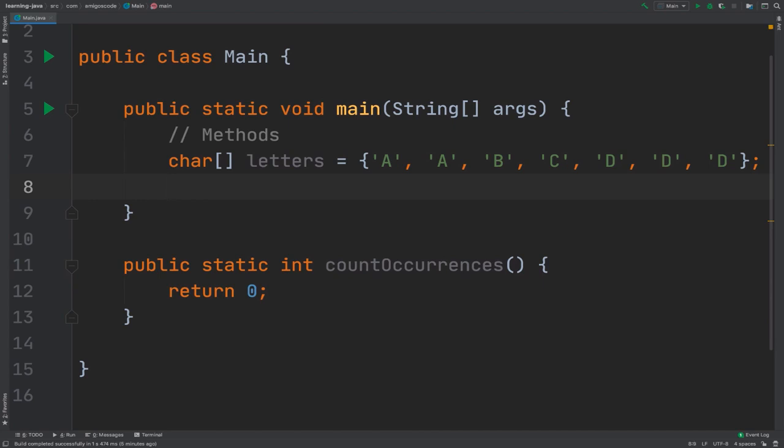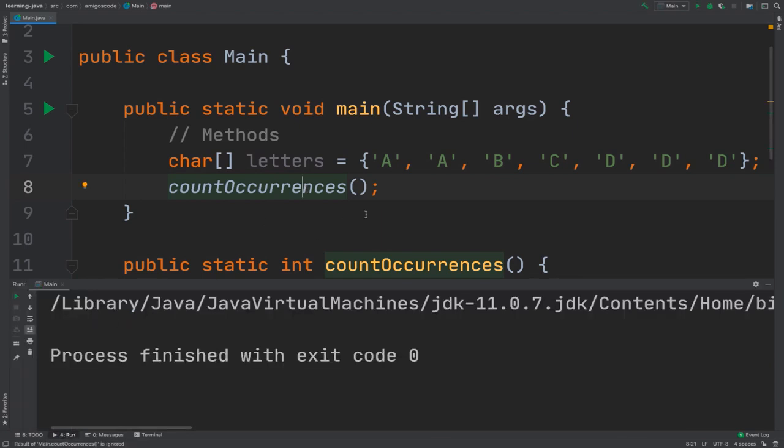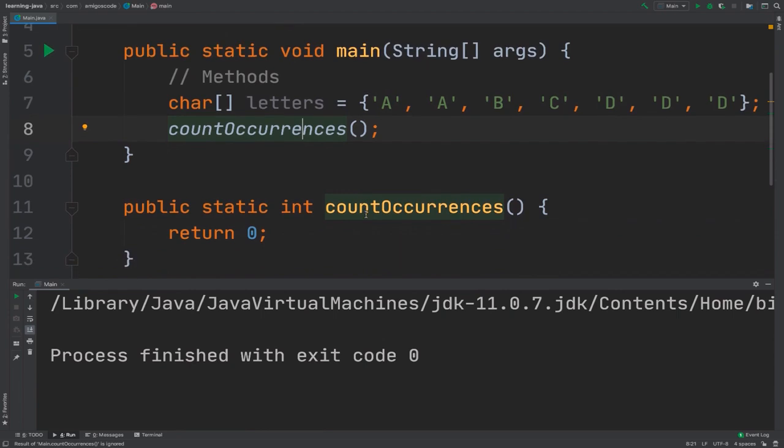So I'm going to call the method the same way that we invoke system.out.println. I'm going to invoke this method. So here I'm going to say countOccurrences, and there we go. So now I'm actually calling the method. If I run this, nothing happens, right? Nothing happens because this method is not doing anything really.